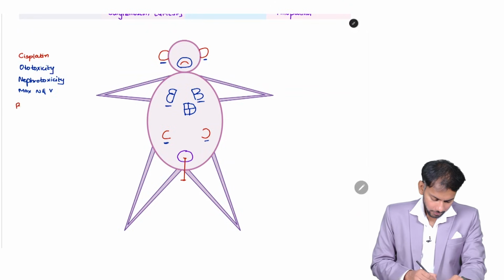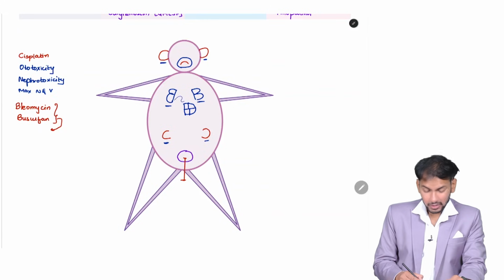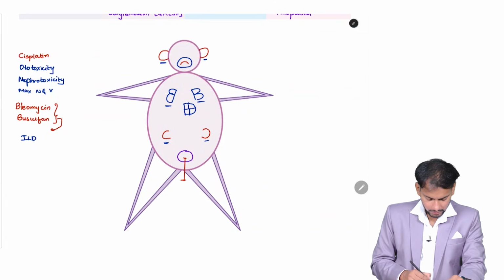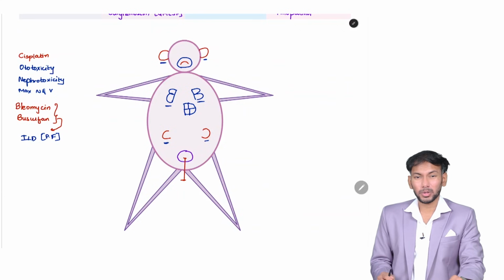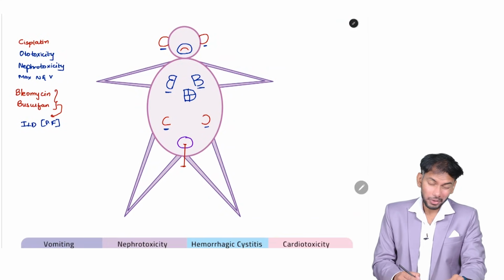Now, see here, this is B. B for bleomycin, busulfan. Both of them will together cause, what is it? These are lungs, it is causing ILD, interstitial lung disease, pulmonary fibrosis. Amiodarone also causes this. We talked about it. Methotrexate also causes this. Now, coming to the heart. How did I draw the heart?